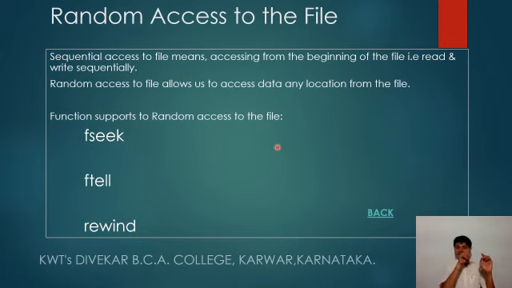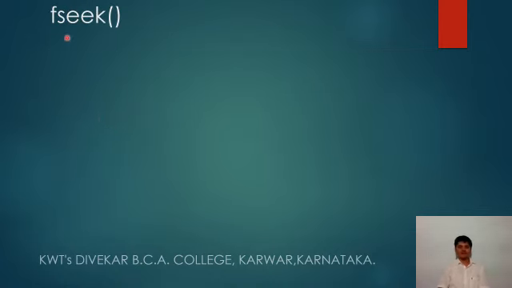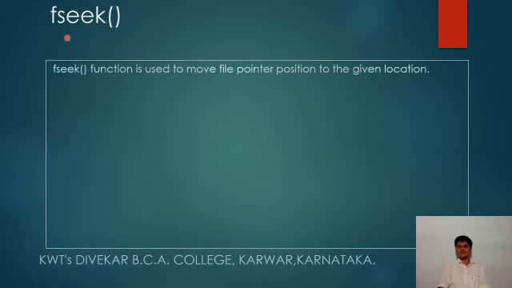So from that beginning, the file can be accessed further. Here we have random access to the file, and these three functions support us in having random access to the file. Now we'll see first fseek. This function is used to move the file pointer position to the given location.